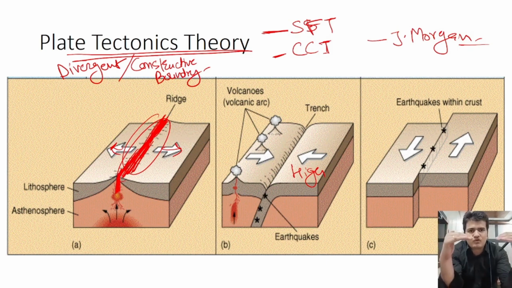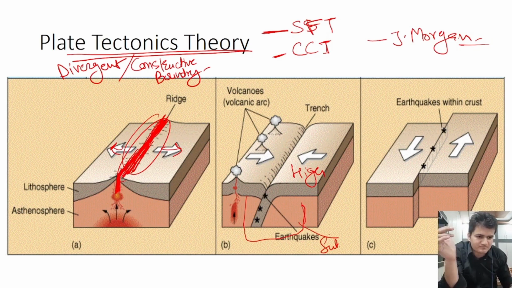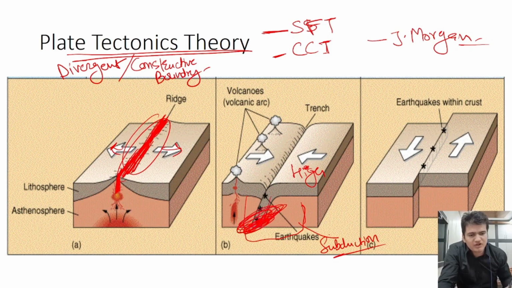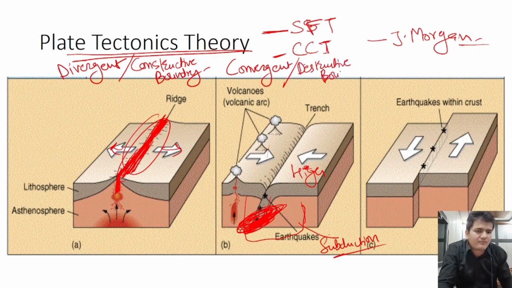The second type of boundary is when two plates are coming toward each other. They are converging, and the heavier plate will move downward. This process is called subduction, in which the heavier, high density plate will melt when it comes in contact with the asthenosphere. This is why this plate boundary is called the convergent boundary, also called the destructive boundary, because there is a destruction of plates in this kind of boundary.